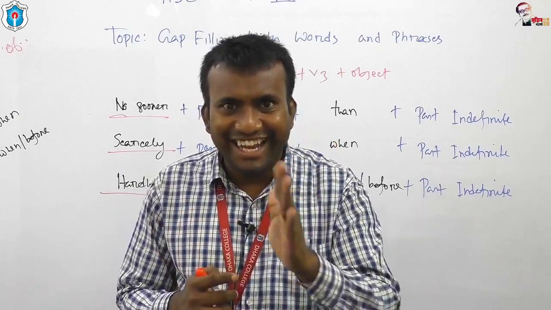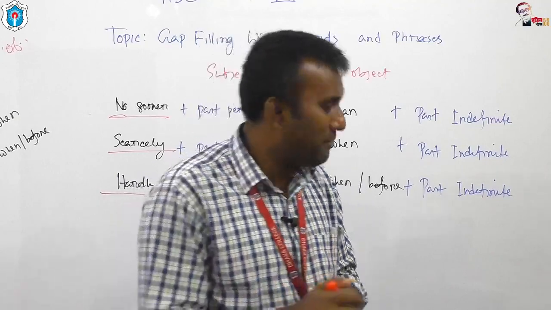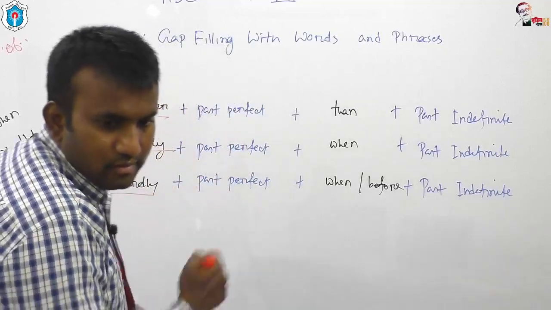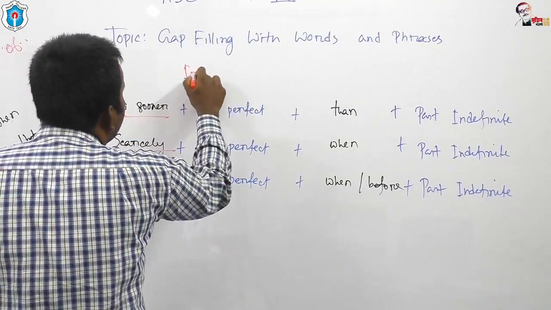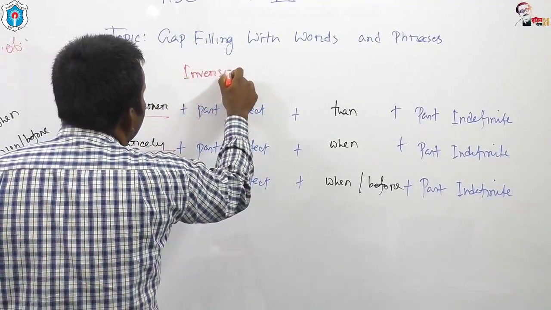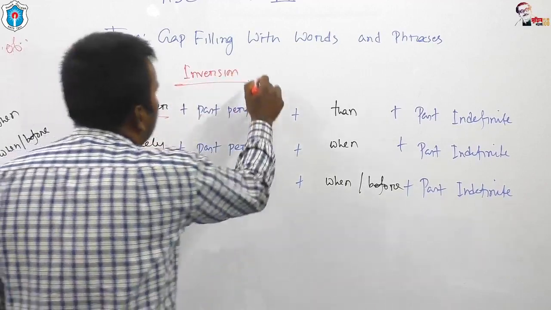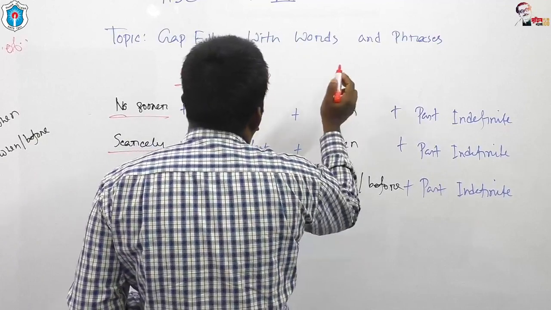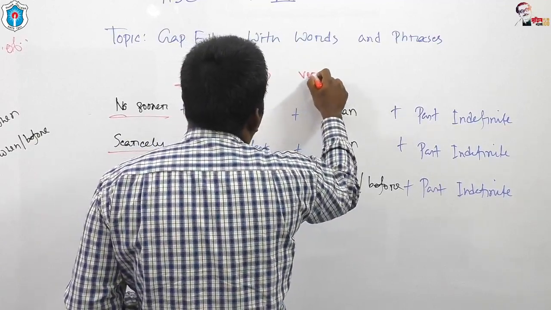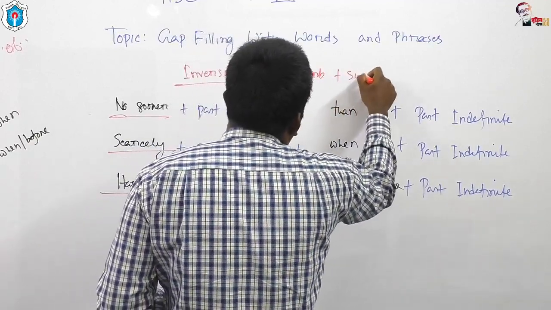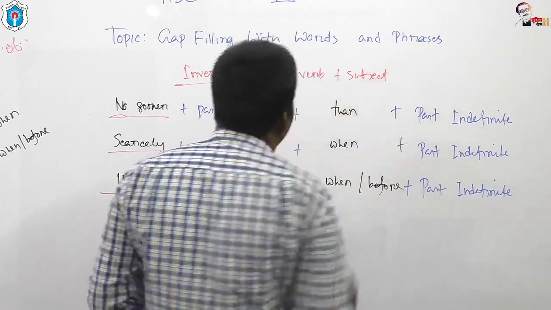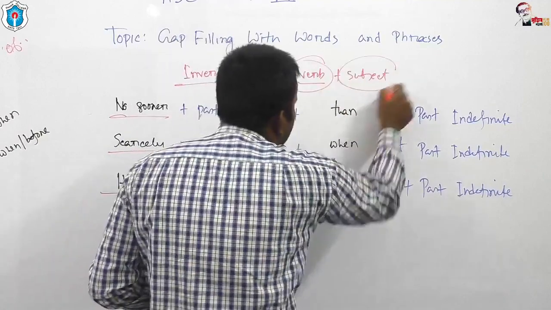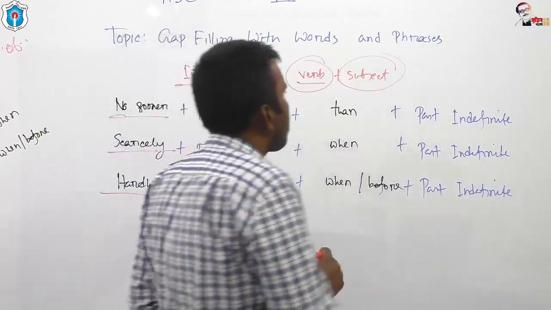Inversion occurs in an English sentence when the auxiliary verb comes first, then the subject. We know that.